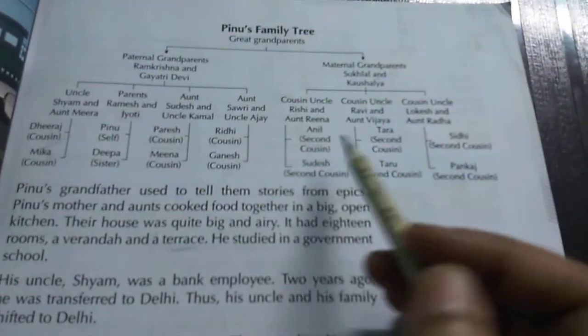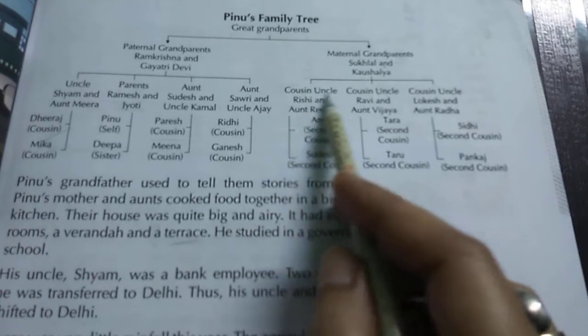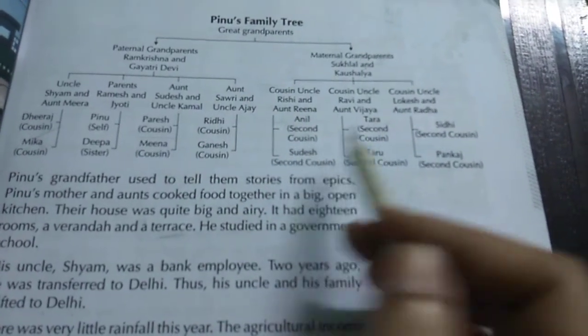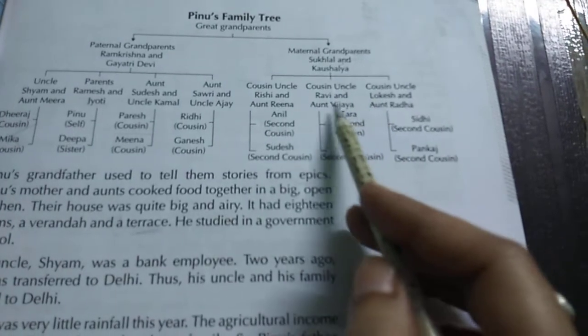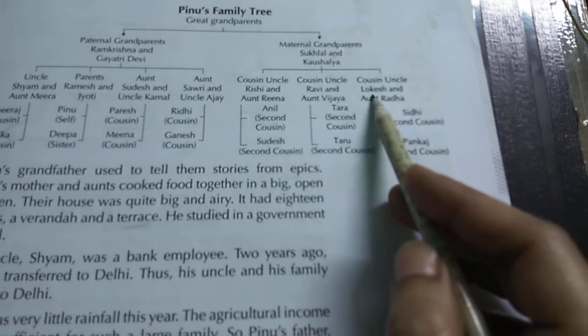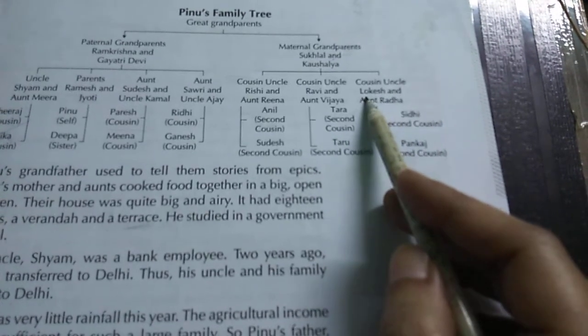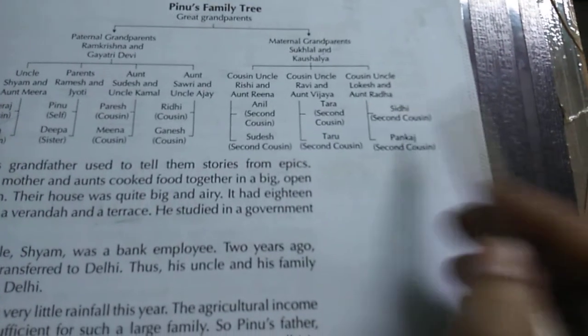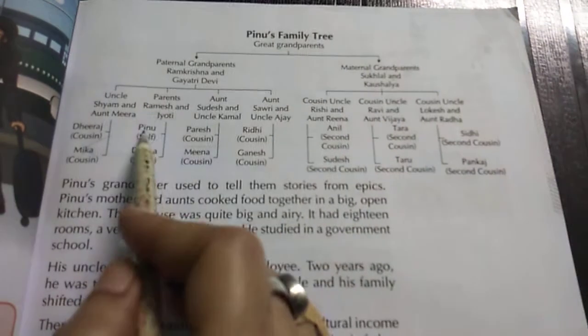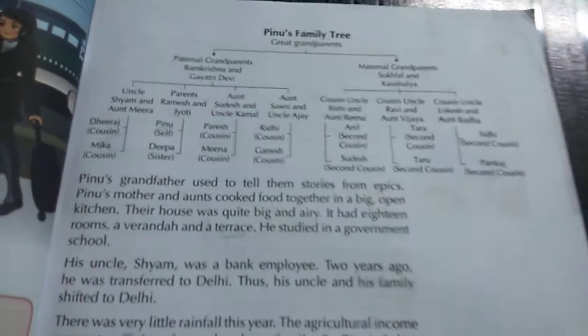Now this side, my mother's side, cousin, uncle: Anil, Sudesh, Ravi and Vijaya, Tara. This is Lokesh and Radha, Siddhi and Pankaj. This is the whole family tree of Pinu's. Pinu is here. Pinu's parents are Ramesh and Jyoti.